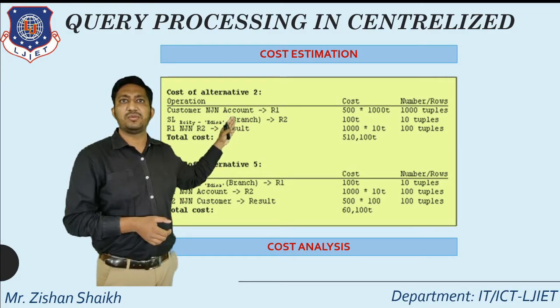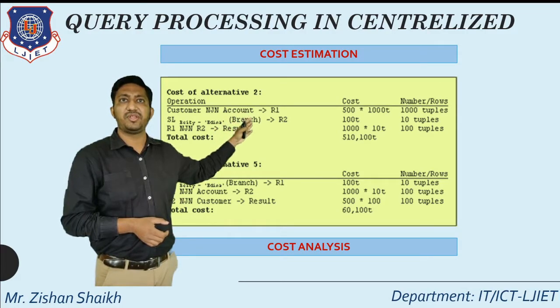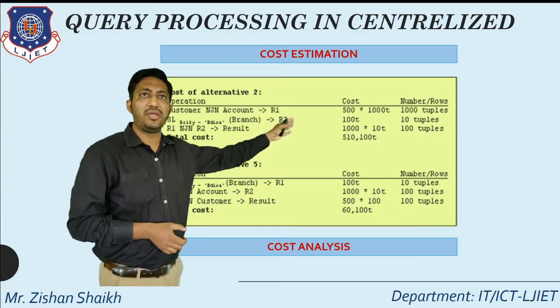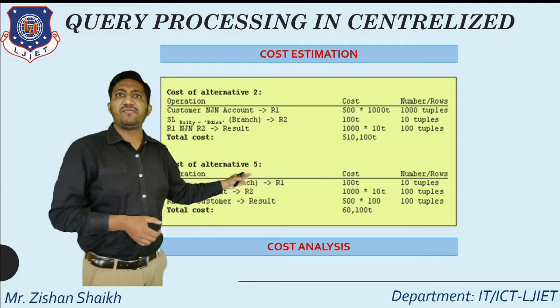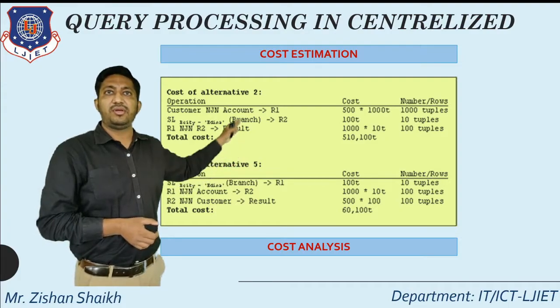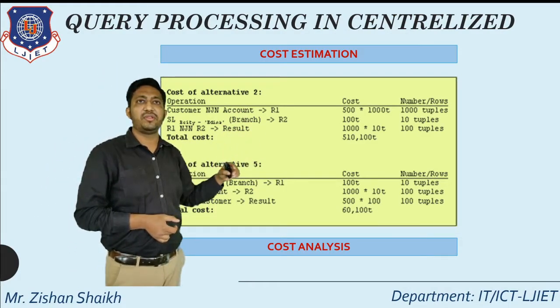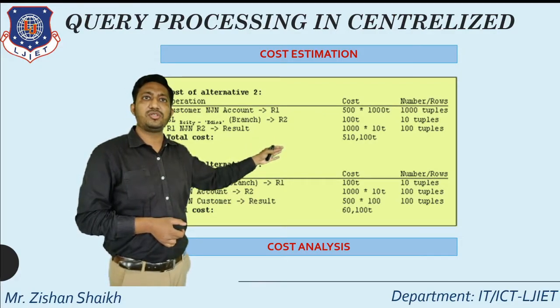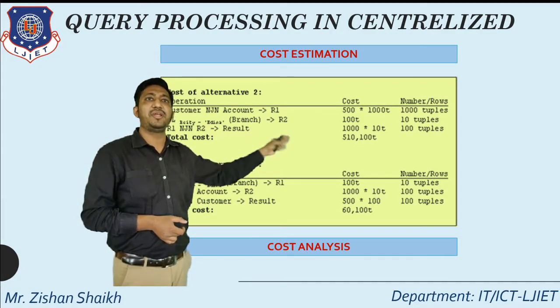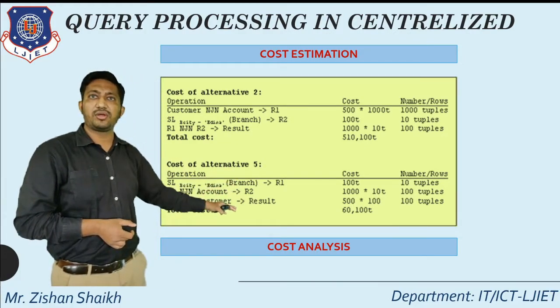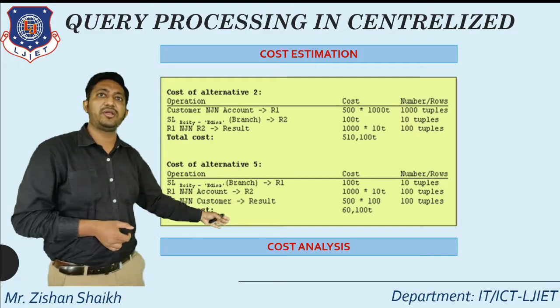Our query will be customer natural join with account, with relation R1. For that, the cost will be calculated here. The same way, the data will be calculated for the whole situation and generate the total cost for alternative 1. That is, 510 is the cost, and the total affected tuples is 100. For alternative 5, we are calculating the cost for this given alternative.